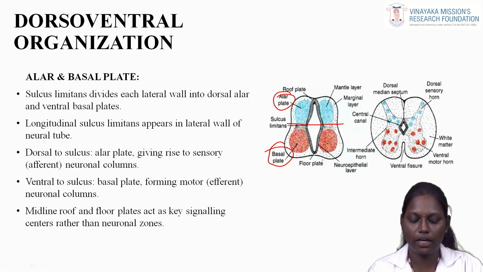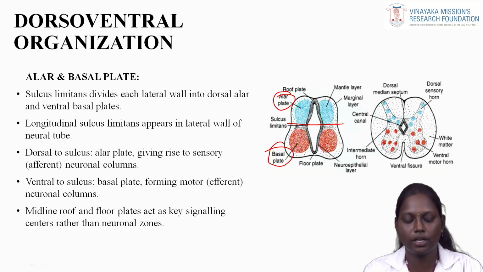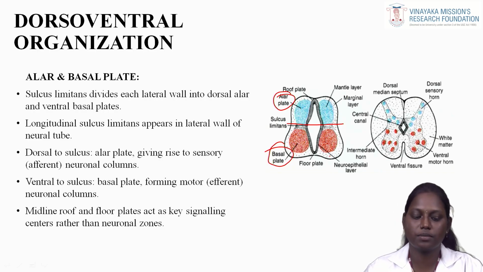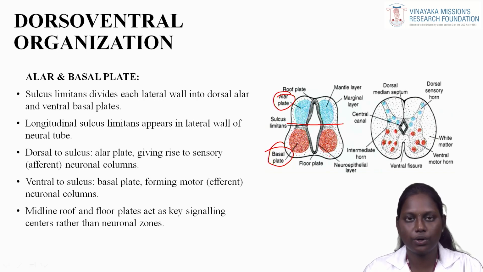The alar plate gives rise to afferent nerve fibers, which are responsible for the sensory neuronal columns, and the basal plate forms the motor neurons, presented in the motor neuronal columns. The midline roof and floor plates act as key signaling centers rather than neuronal zones.